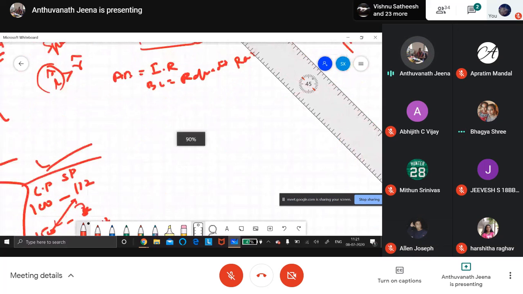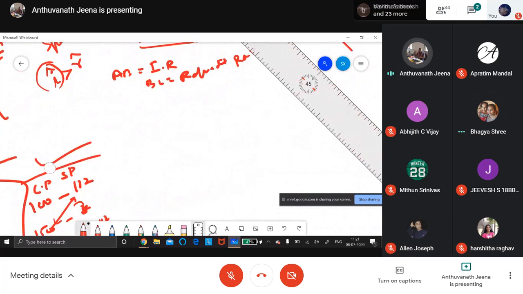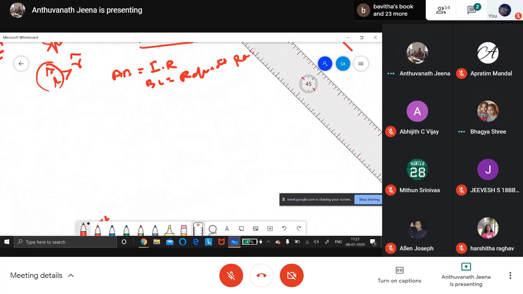Now, the second process. The second process is from denser to rarer. Now, the glass slab is like this. Now, this ray is going like this.